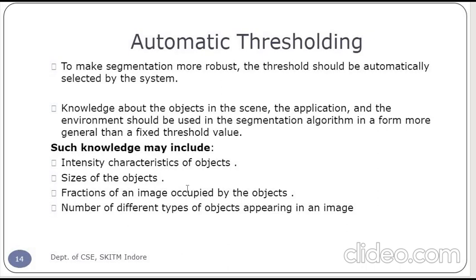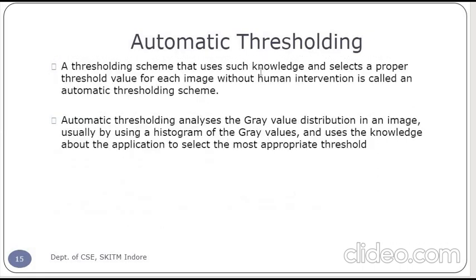the fraction of the image occupied by the object. The value of the thresholding should be automatically selected by the system. A thresholding scheme that uses such knowledge and selects a proper threshold value for each image without human intervention is called the automatic thresholding scheme. The automatic thresholding analyzes the gray value distribution in the image, usually by using the histogram of gray values, and uses the knowledge about the application to select the most appropriate threshold.